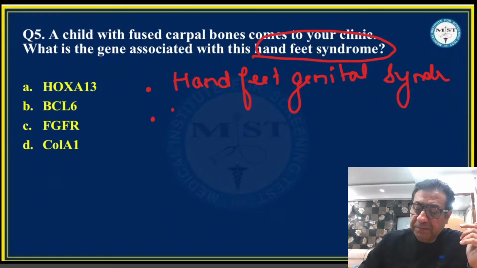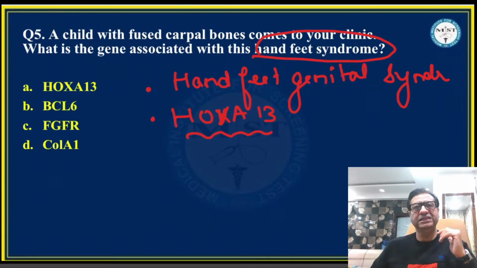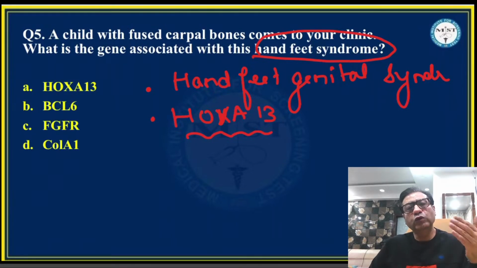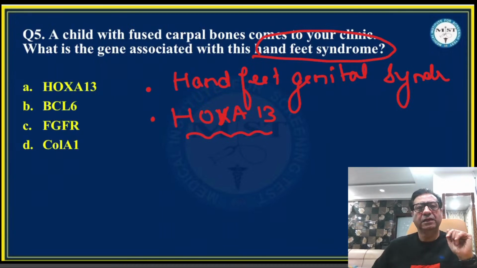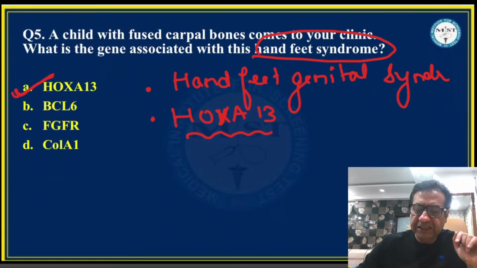The cause is believed to be a mutation in a homeobox protein coding gene, which is also called the HOXA13 gene. Now, this HOXA13 gene codes for a homeobox protein, which is associated with the development of the limbs, particularly the distal part of the limbs, and also with the development of the urogenital tract. So this homeobox protein is coded by the HOXA13 gene, and whenever HOXA13 gene mutation occurs,